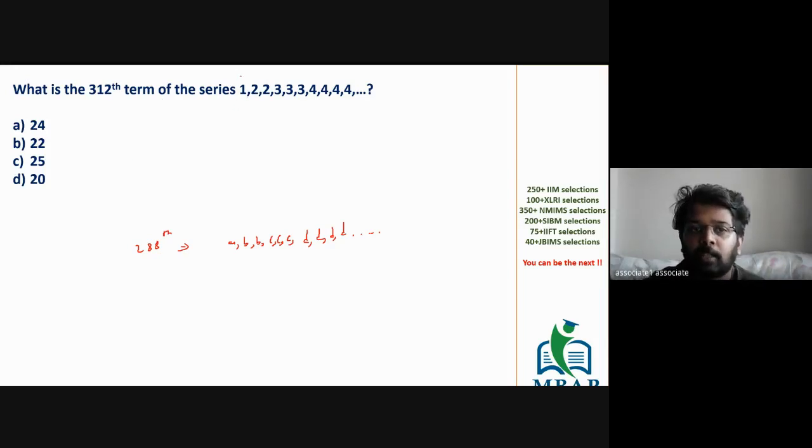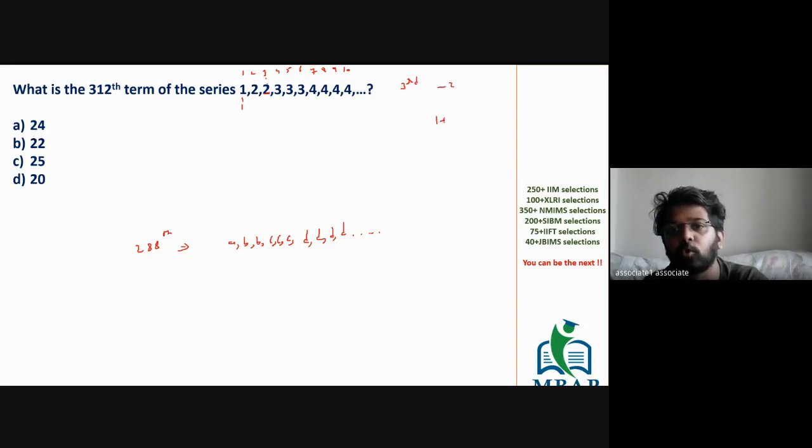Now here, let's see this. Let me number the terms: first term, second term, third term, fourth term, fifth term, sixth term, seventh, eighth, ninth, and tenth. The only thing I said was that you will get the sum value of sigma n as the term value. The first value is 1, and the first term of the natural number series is also 1. The third term is 2, so you have got 2 and 2. The hint which I can give you is the third term is 2.